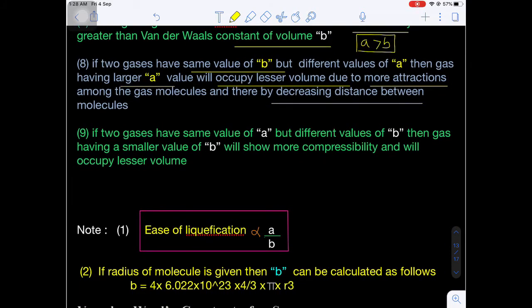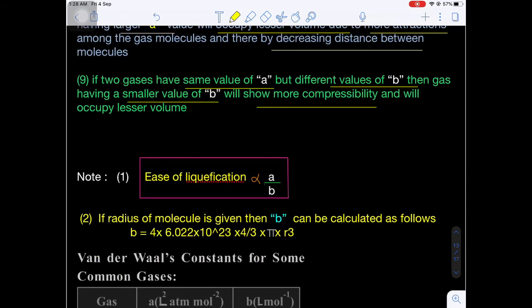Now the next point: if two gases have the same van der Waals constant a but different van der Waals constant b, then what happens? The gas molecule having the smaller b value will show more compressibility. As the b value increases, the molecule is less compressible. If the b value decreases, the molecule is more compressible. More compressible, lesser volume. Less compressible, more volume. Are you getting my point?